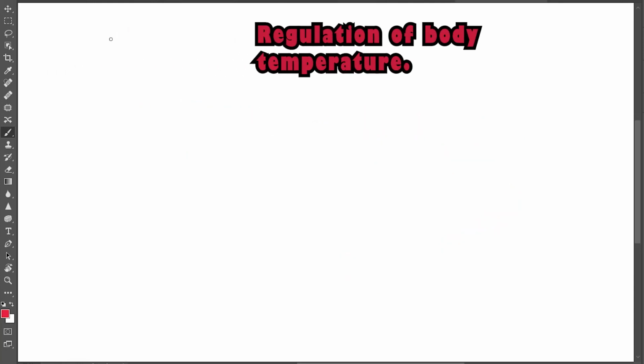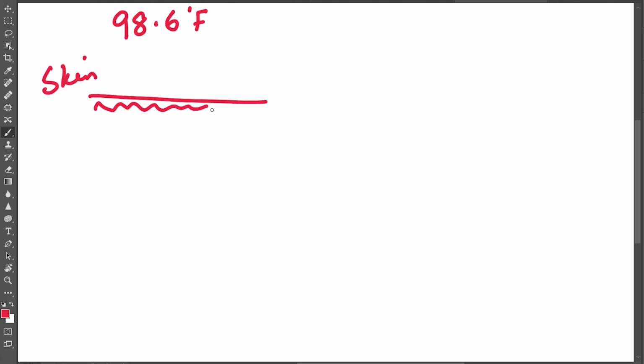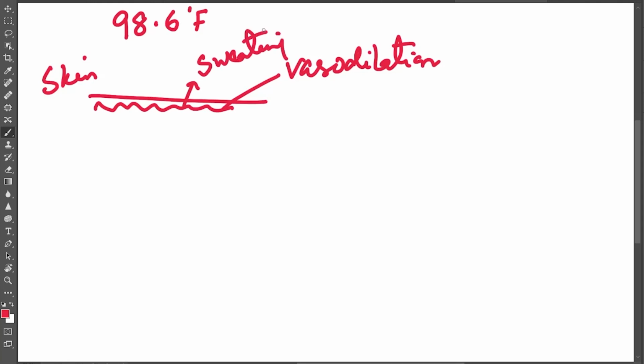Regulation of body temperature. The normal body temperature of a human being is 98.6 degrees Fahrenheit, and it is always kept constant because human beings are homeostatic organisms. But during the summer season, temperature tends to rise and it is regulated by the skin. The peripheral blood vessels of the skin dilate, meaning they widen, and this process is called vasodilation. Due to that, sweating occurs and the body temperature is restored.